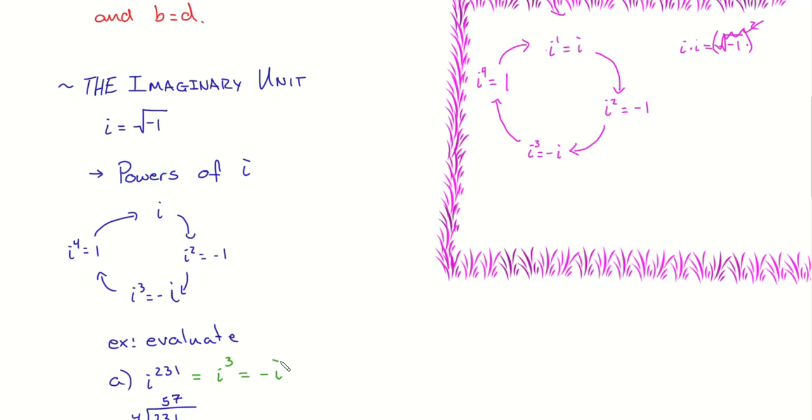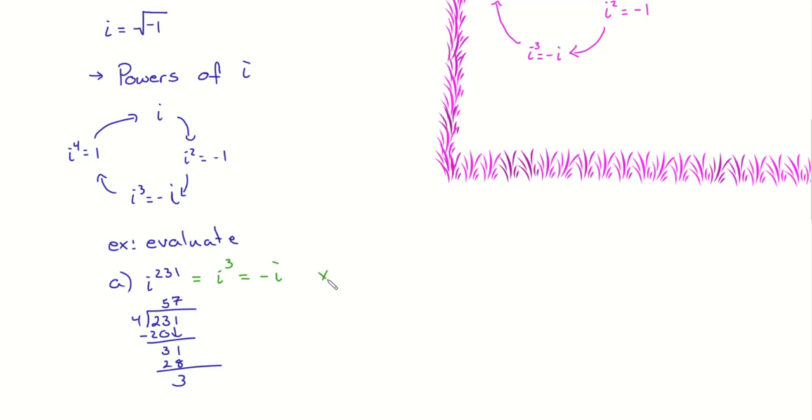Yes, ma'am? If you divide by 4, why is it 3? Great question. I'm going to make a note here just to add to it. The remainder when dividing by 4, and it's 4 because there are 4 different powers of i that show up, and then we just start repeating. This is the remainder, every single time. Was that your question also? Yes. Awesome. Great question. Cool.